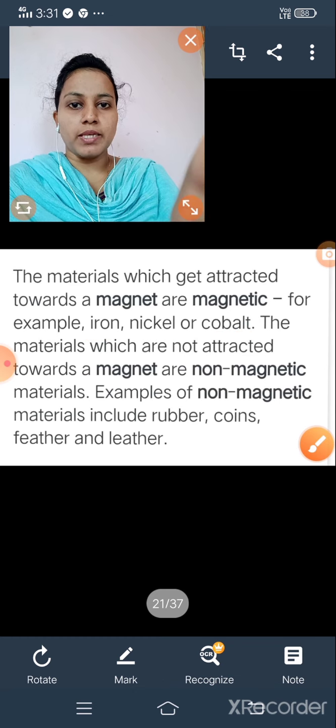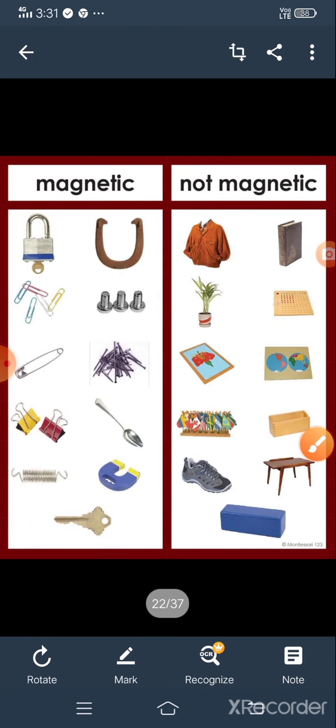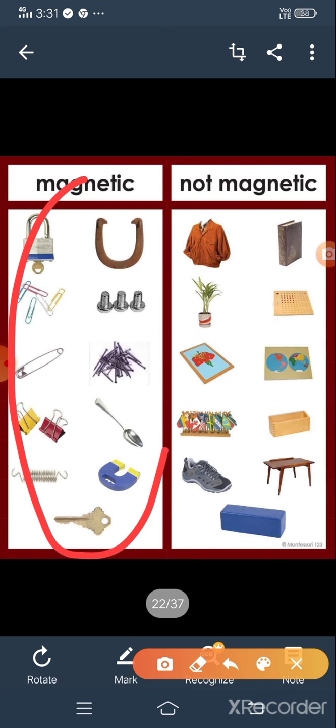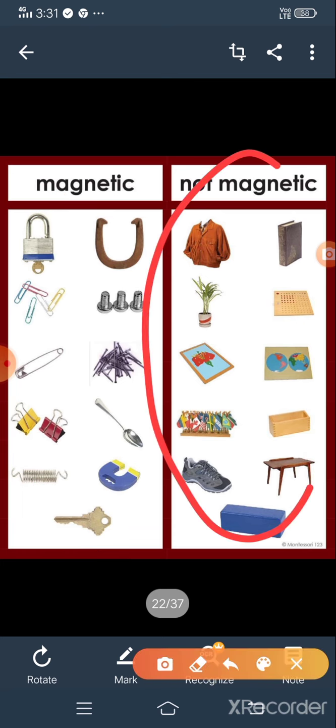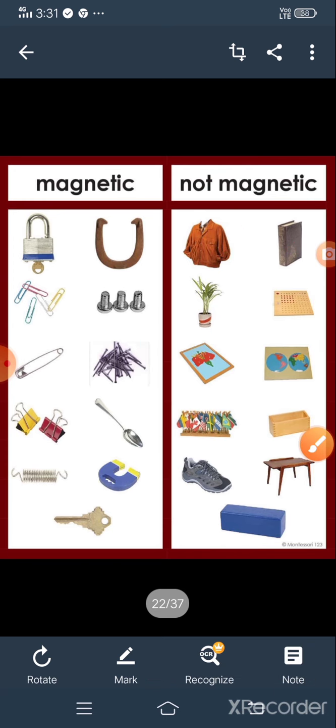Let us see some examples of magnetic and non-magnetic material. Just observe these examples. These all are examples of magnetic materials because these all are attracted to a magnet. That's why they are all magnetic materials. And observe these diagrams: book, cloth and plant. These are non-magnetic materials because they are not attracted towards the magnet.